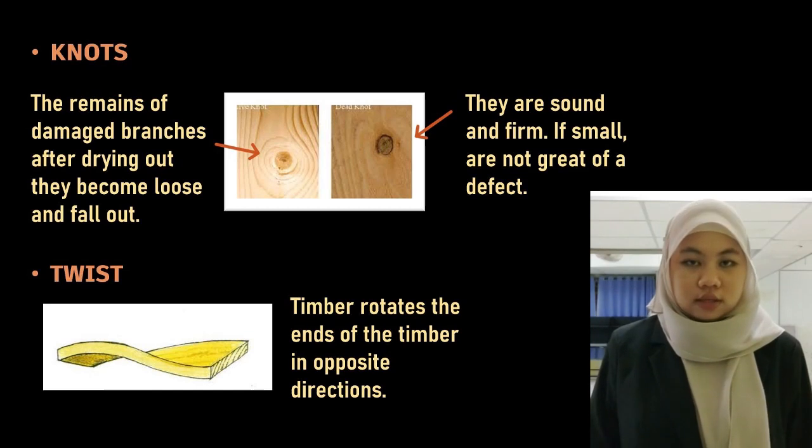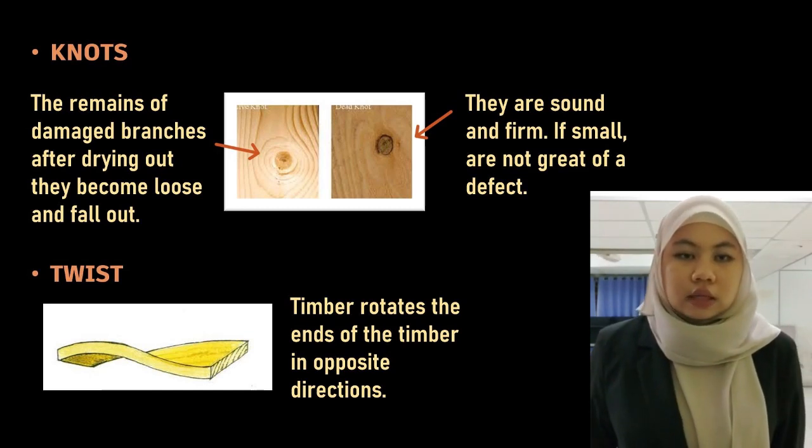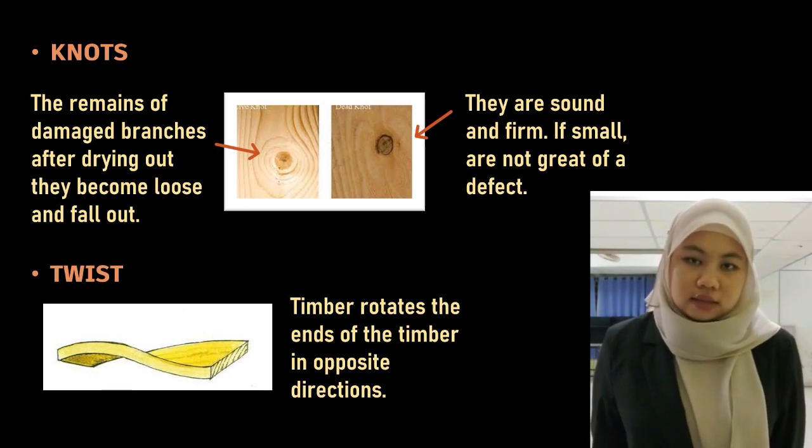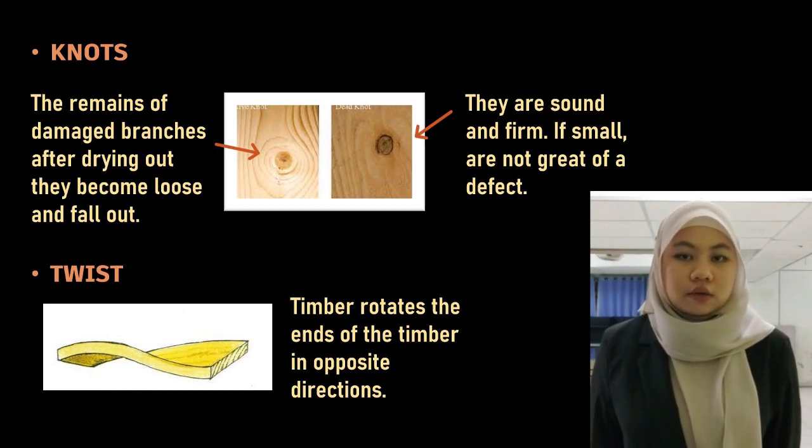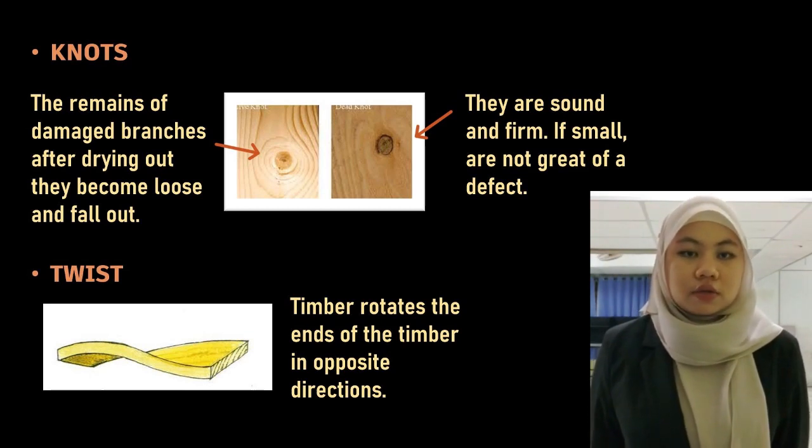The second cause is known as twist. Twist is where the timber that has been bent turns its ends in different directions. The primary cause of this flaw is the severe wind bending of the trees.